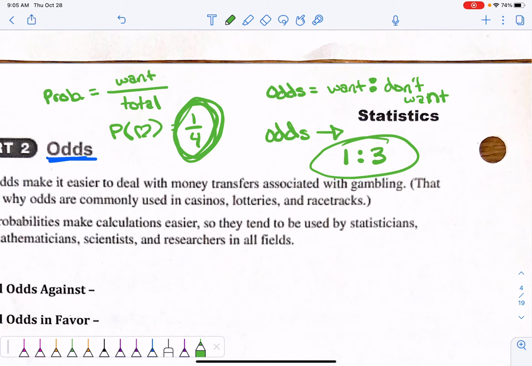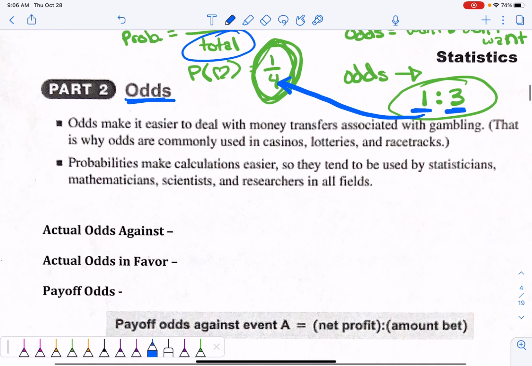Okay, so it's just a little bit different. These two numbers here for odds should always end up adding together to be that bottom number for probability, because that's the total, okay? So odds versus probability, 99% of the time they're using the word odds to represent probability when they're talking about sporting teams playing, so it's usually used incorrectly.